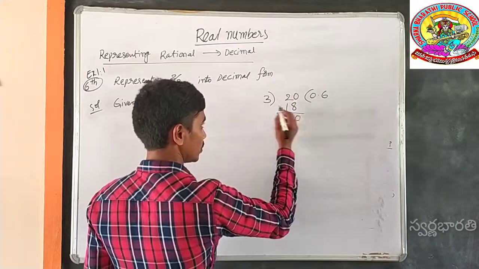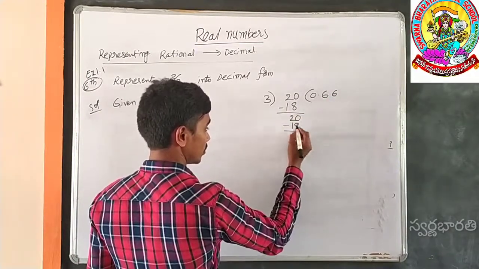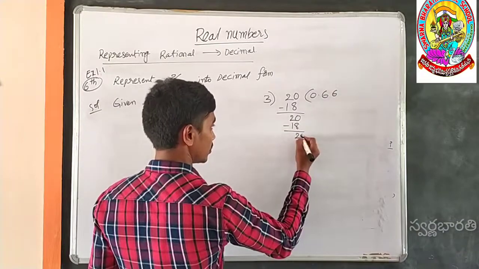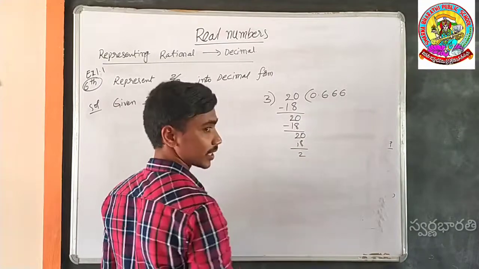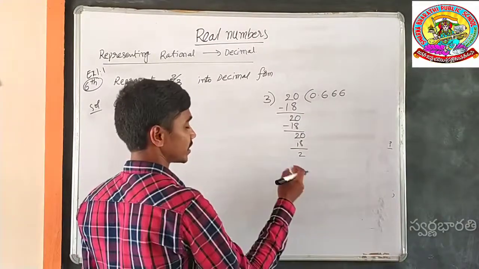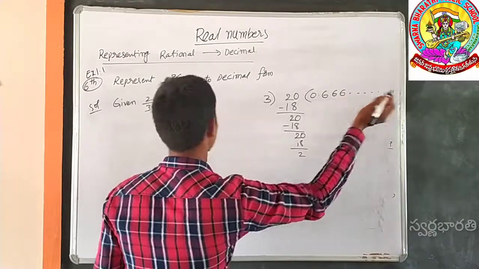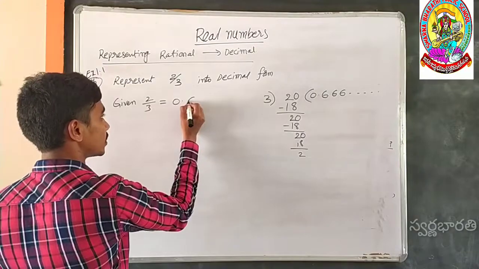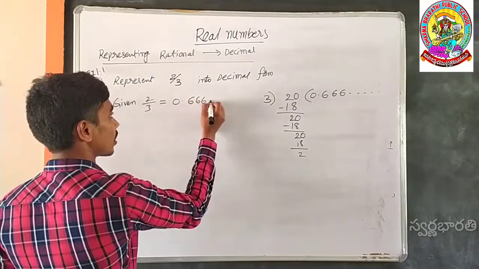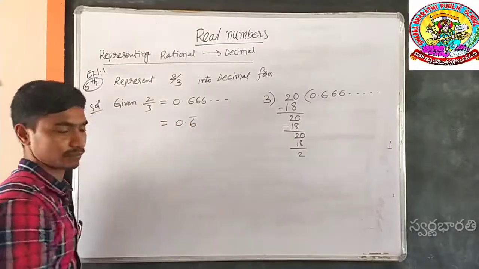Again keep 0. Again 6 times gives 18, which results in 2. Again 0. 6 times 18. It does not end, it continues, so this number gives 6 6 6 6 6 6. The decimal form of 2 by 3 is 0.666 and so on. This is expressed as 0.6 bar.